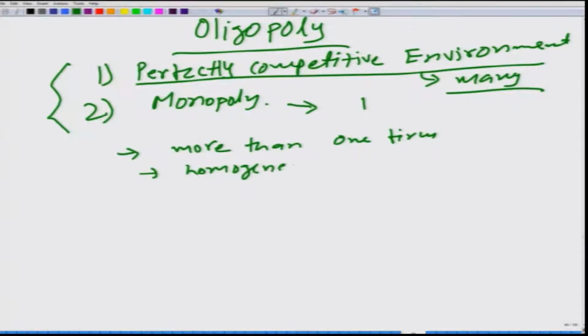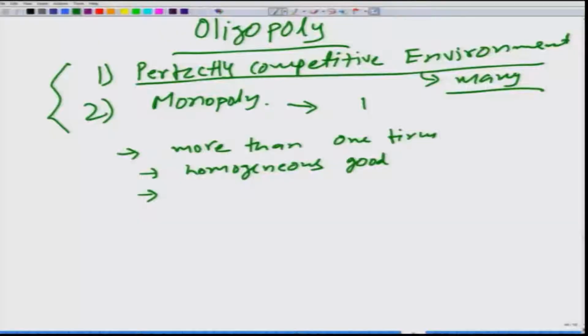So, they are selling exactly the same product. The third thing is that their pricing decision or quantity decision would be affected by the pricing or quantity production decision made by all other firms. So, their profit would be interdependent.